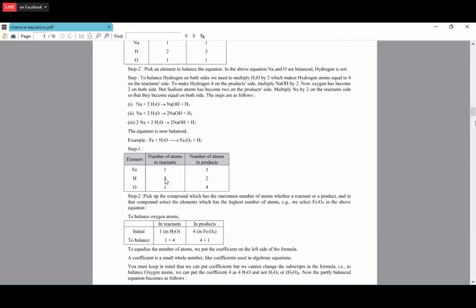In the product side, there are 3 Fe atoms, hydrogen is 2 and oxygen is 4. So now what will happen? The iron atoms are not balanced and the oxygen atoms are not balanced. Only the hydrogen is balanced. So now we have to balance the iron and the oxygen.